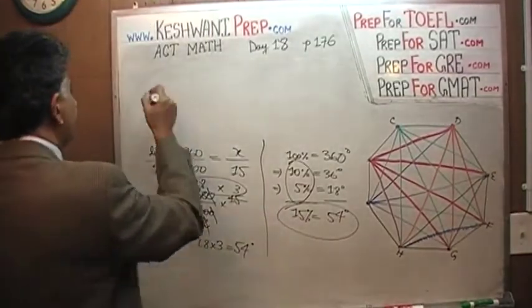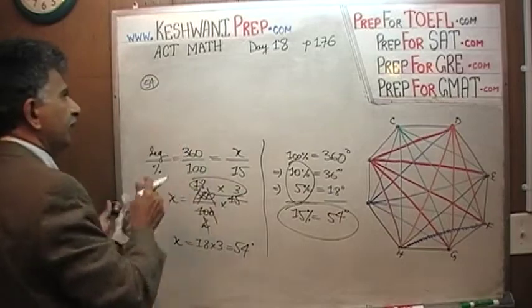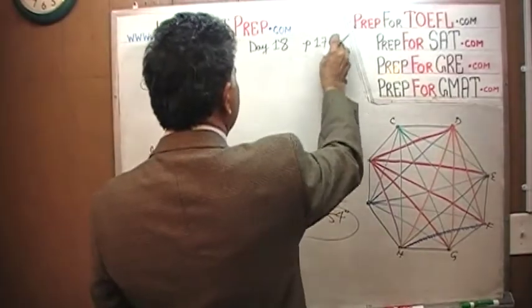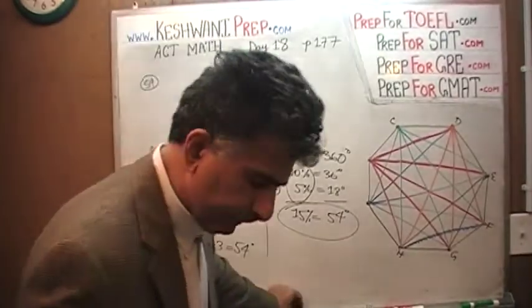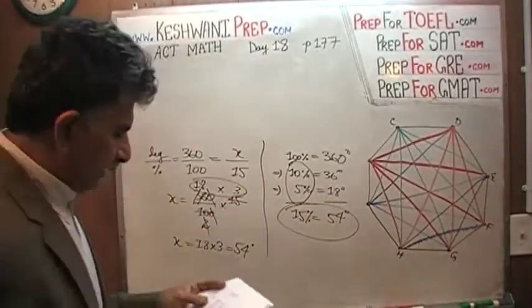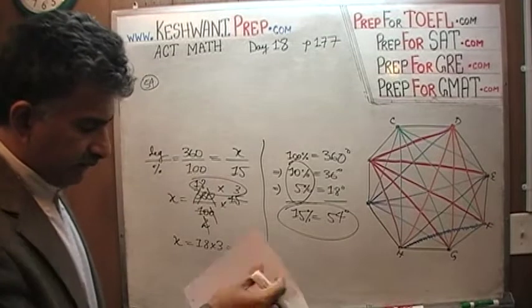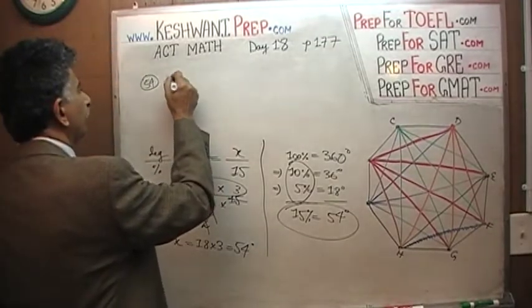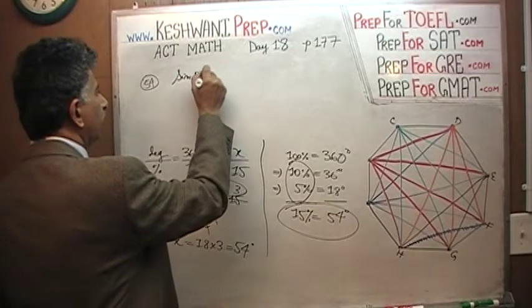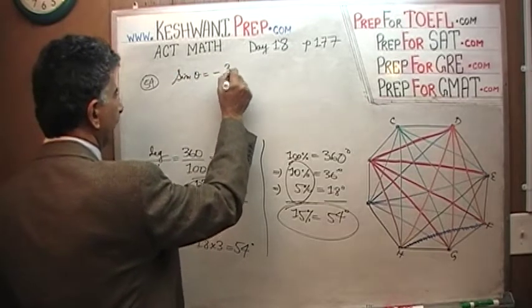Problem 54 on the next page, 177. We are told that the sine of theta is negative 3/5.